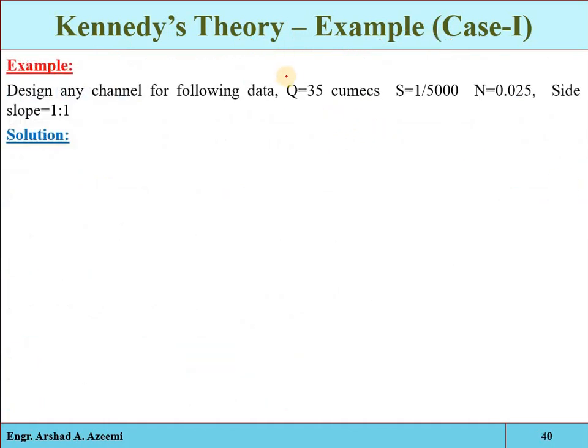Again we have another problem. For example, the discharge is 35 cubic, slope is this one, n is this one, and side slope is given, Z ratio 1. If it is given, okay, or you can take it from the standard recommended tabulated values. Now here you can see that M is not given. Clear? So we will go through the procedure, and once we come up with the ratio between 0.9 to 1.1, we will say that the dimensions are okay. And when the M value is given, then you will have to go exactly for that value.